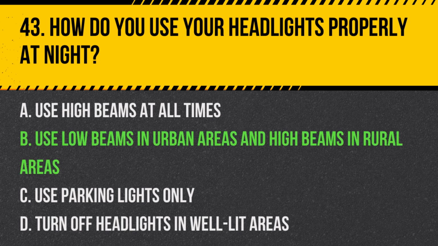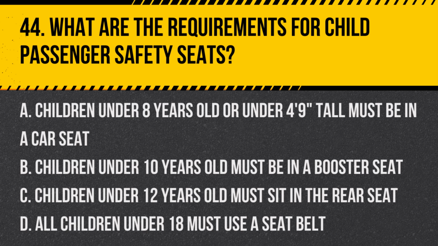Answer B. Use low beams in urban areas and high beams in rural areas unless approaching or following another vehicle. Question 44. What are the requirements for child passenger safety seats?